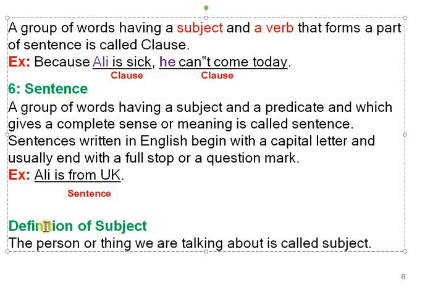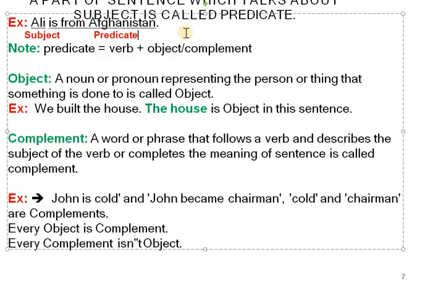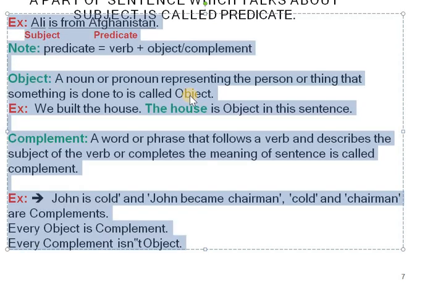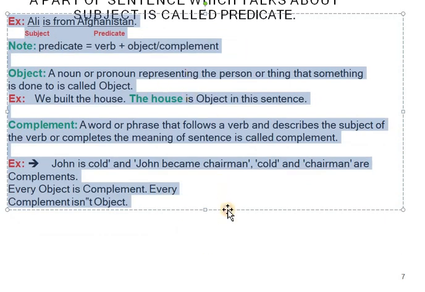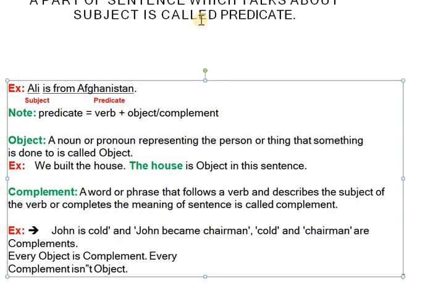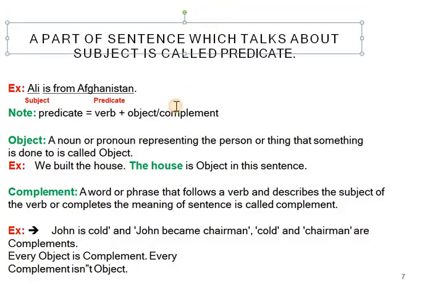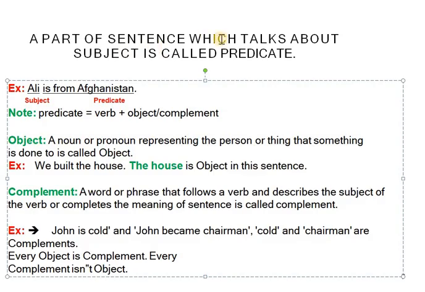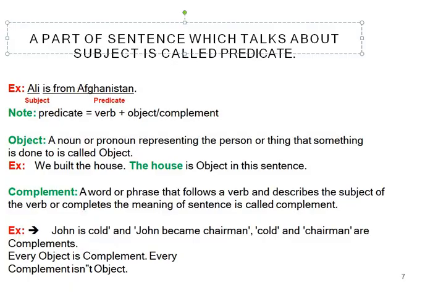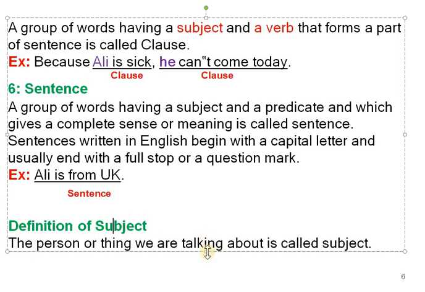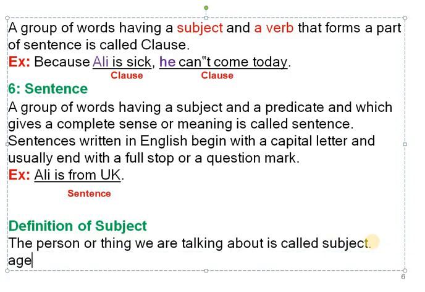So what is the definition of a subject? The person or thing we are talking about is called the subject. We can also say agent. Now let's talk about the subject in detail. It is mandatory for students to know about it. A part of a sentence which talks about the subject is called the predicate. We have the predicate and the subject, and another name for the subject is the agent.